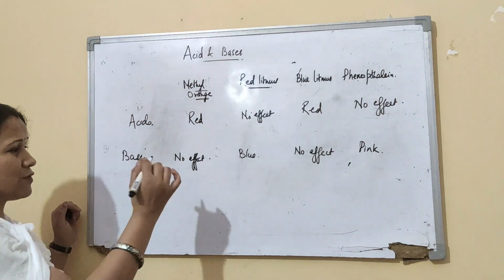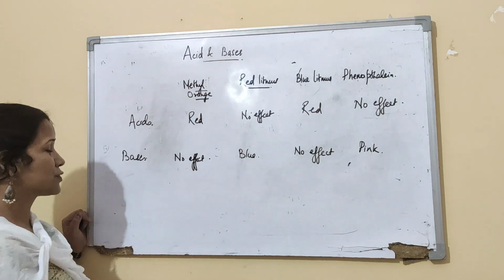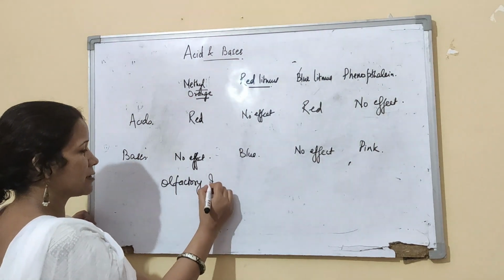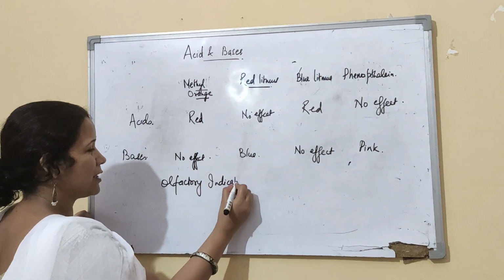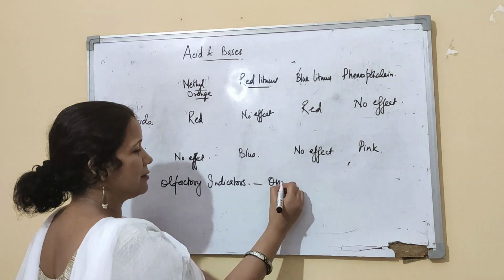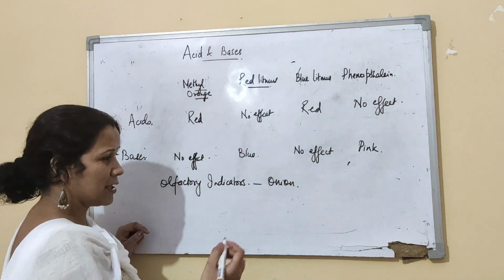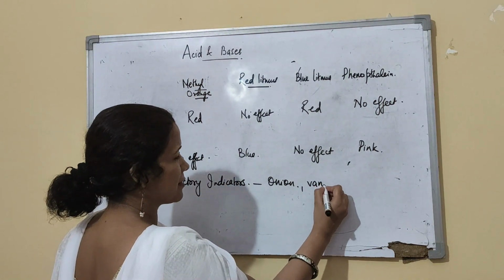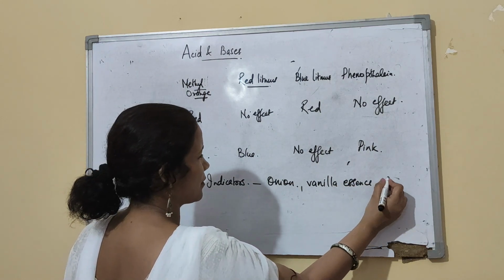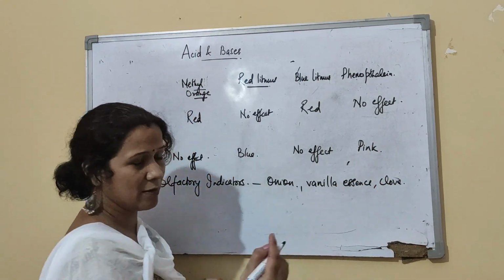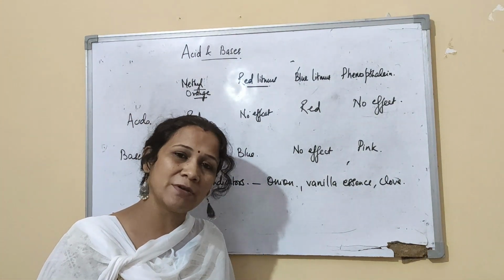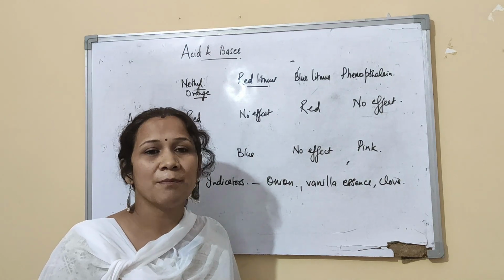Now there is another class of indicators which have a change in smell. We call them olfactory indicators. Olfactory indicators have a change in their smell. A very good example is onion, and then you have vanilla essence and clove, that is, long cutting. So they are olfactory indicators. They will have a different smell with acid and a different smell with bases.